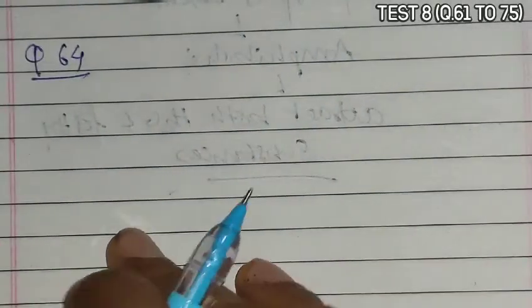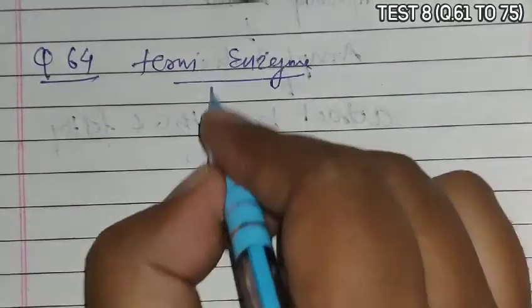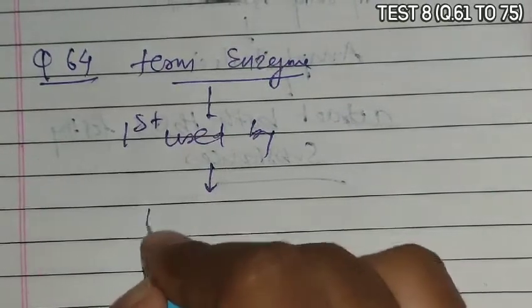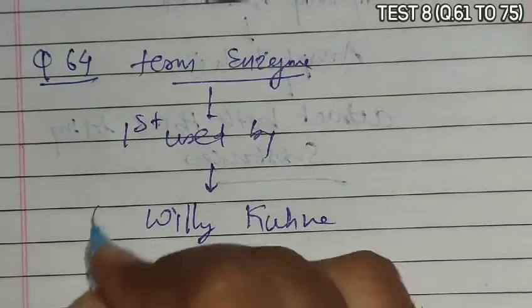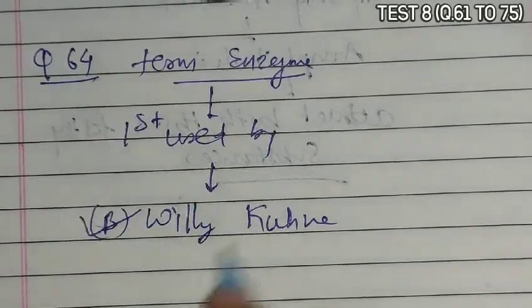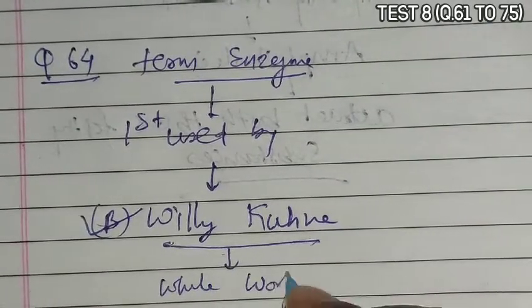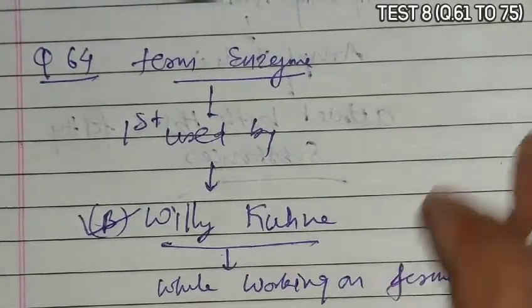Next is question 64. Question 64 asks who first used the term enzyme. We remember that the term enzyme was first used by Willy Kuhne. So option B is correct, and he identified this while working on fermentation.